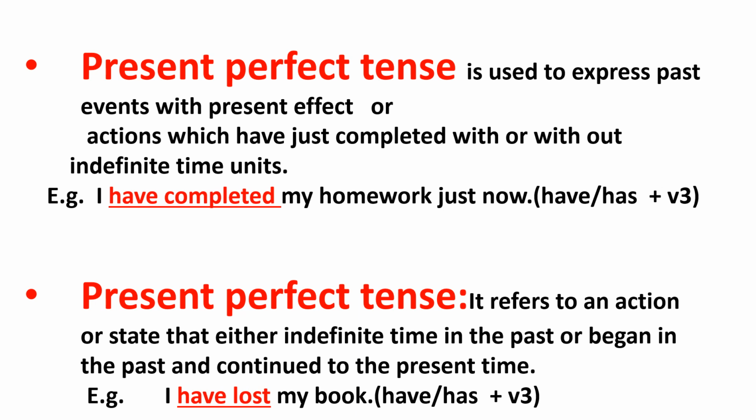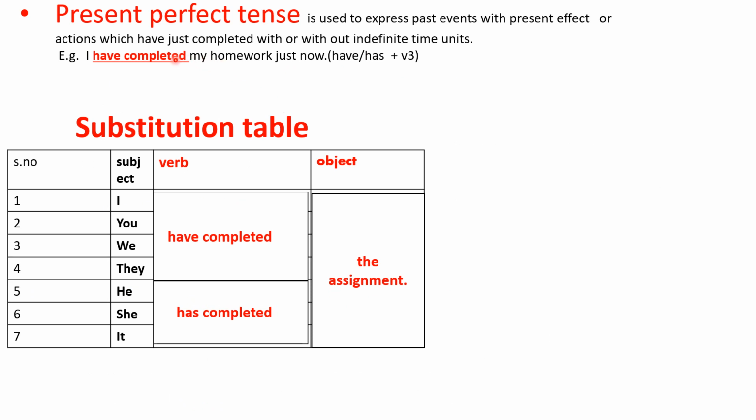Now we try to identify. You see, we can make some sentences using this table. It is a substitution table. The verb form used here is have completed, has completed. So based on this verb form, the sentences we make belong to present perfect tense.